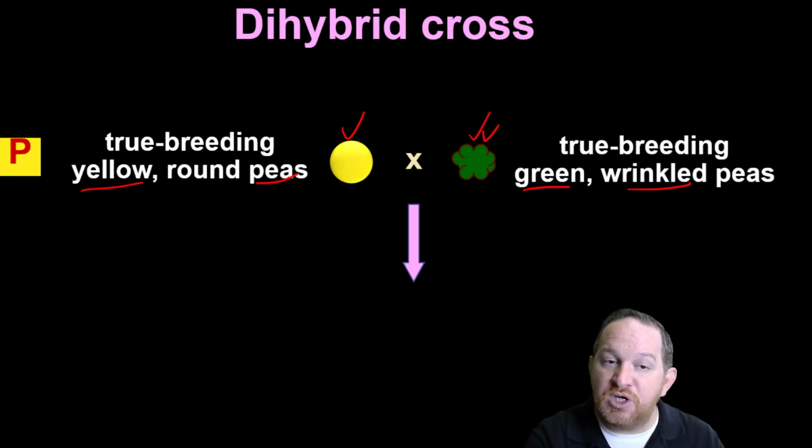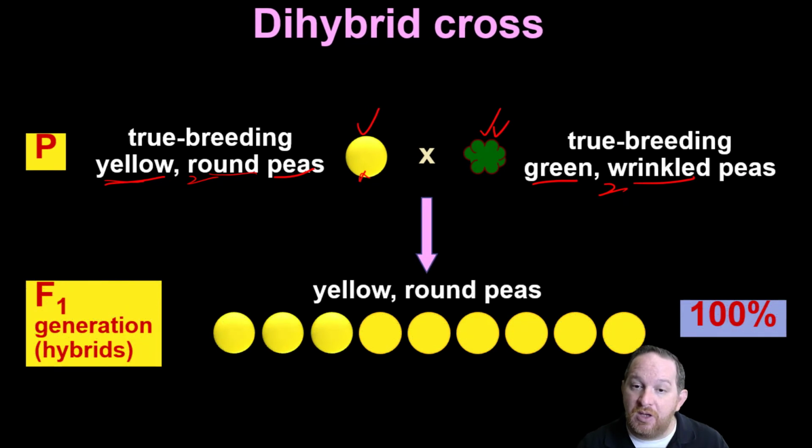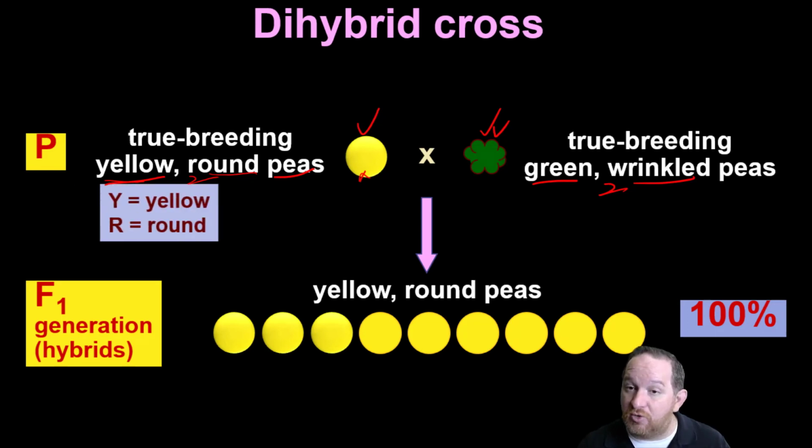So in this case, we're going to look at a yellow round pea, right, two traits, crossed with a green and wrinkled pea, those two traits. And let's see what the outcome will be. When you do the cross, you realize, oh, 100% of them are yellow and round. What does that tell us? Well, it tells me if they're yellow and round 100%, that probably means yellow is dominant and round is dominant, meaning yellow is dominant over green color and round shape is dominant over wrinkled shape.